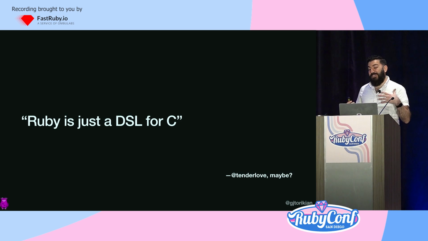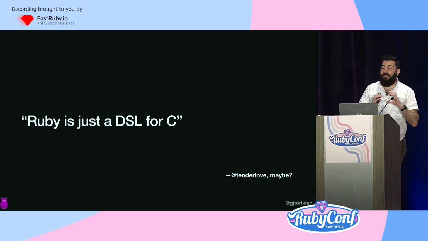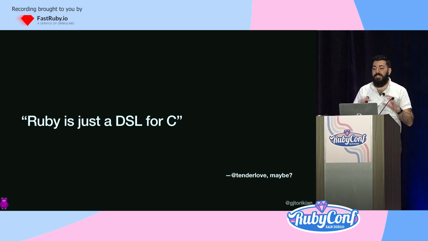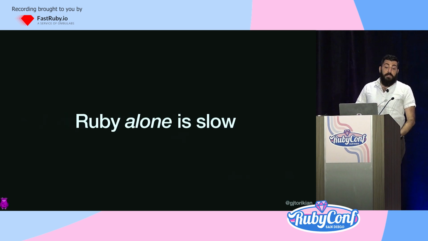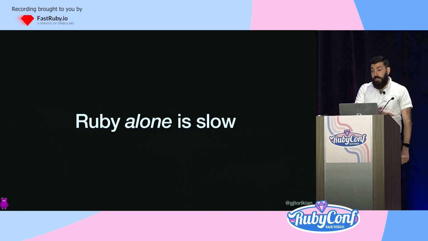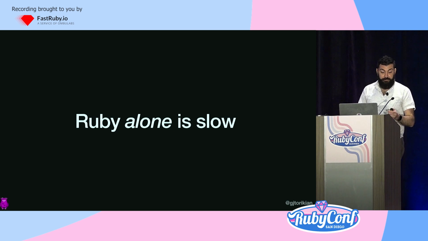And so one of Ruby's strengths is that it's so tightly coupled to C. It's really, really easy to write C-backed Ruby gems. Even when you're writing some of that C code, it feels kind of Ruby-esque, right? So maybe another way to state that original controversial opinion is that Ruby alone is slow. I think that's a subjective statement that we can all agree on. Whenever Rubyists need to do something that requires time-sensitive, performant work, we dip into C.